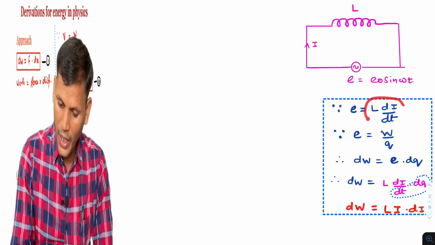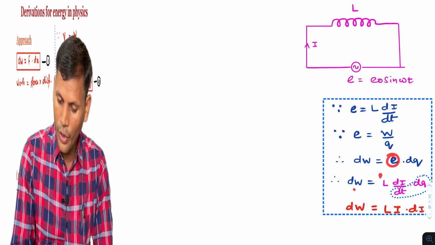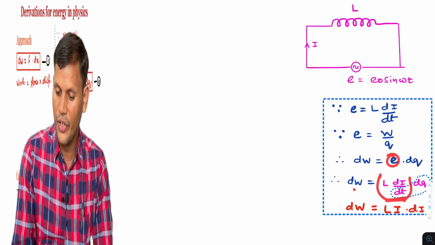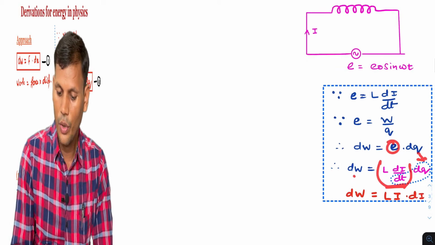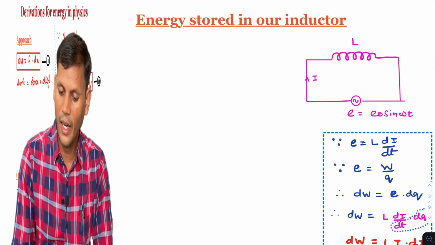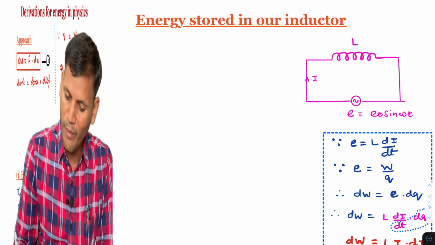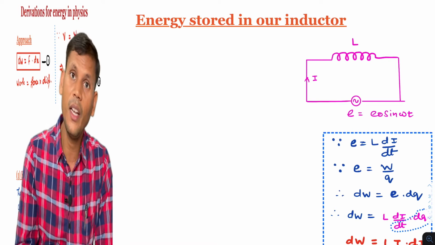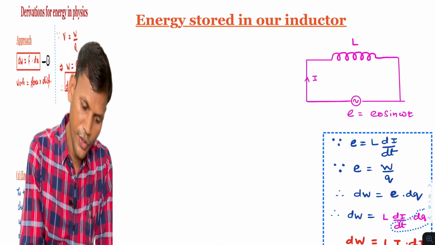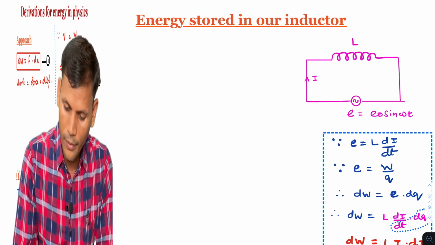L di by dt. That is E. So dW is E into dQ. E is L di by dt into this dQ. So dW will be Li di. That I will write according to Lenz law, or that same approach we will write for the derivation.